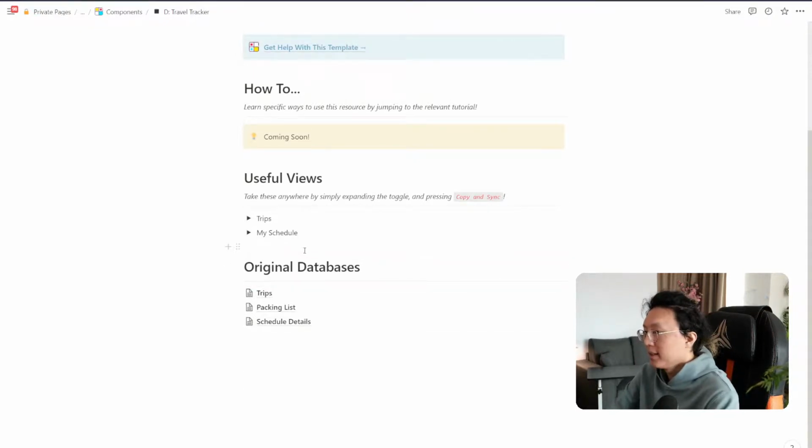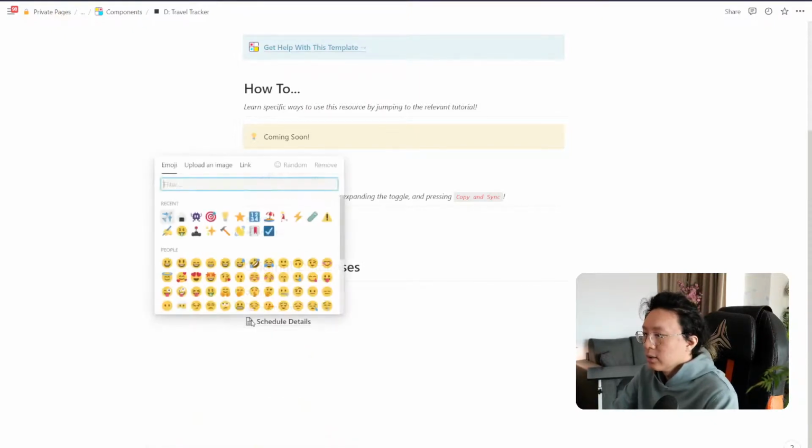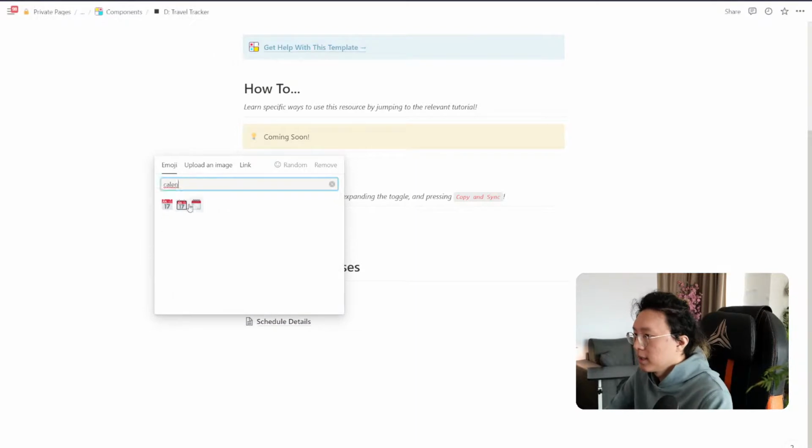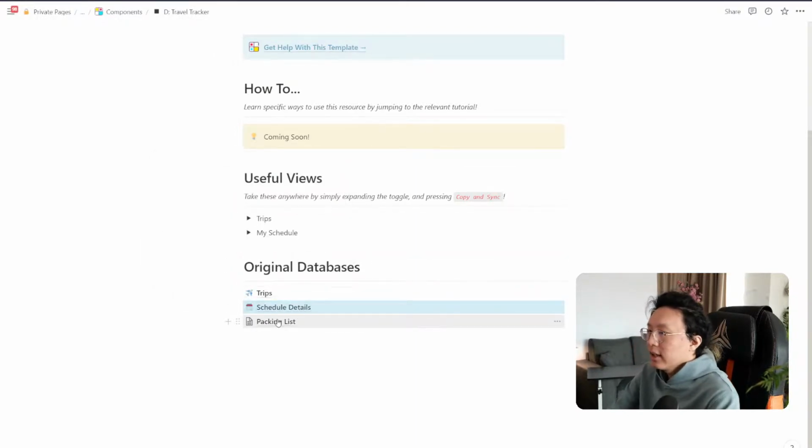And I think our packing list is one of the coolest templates I've made. Honestly, I really like it. I hope you guys do as well. And for schedule details, let's just put this as calendar. Let's make a calendar emoji. Okay, perfect. So for packing lists, let's talk a bit about that.